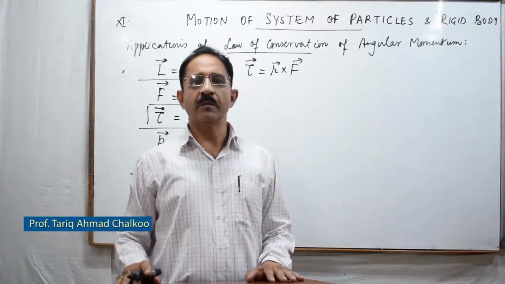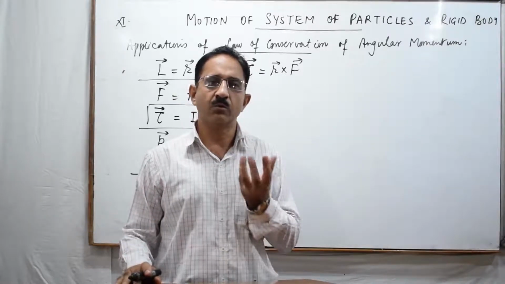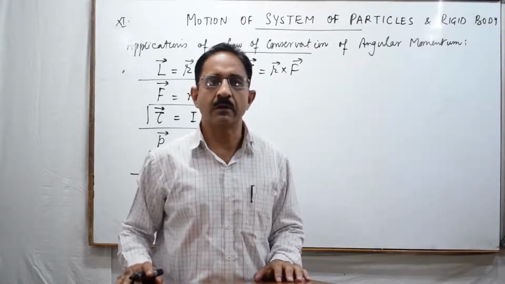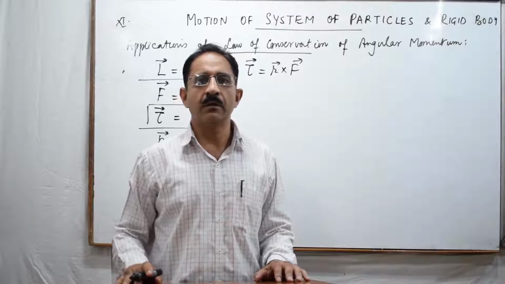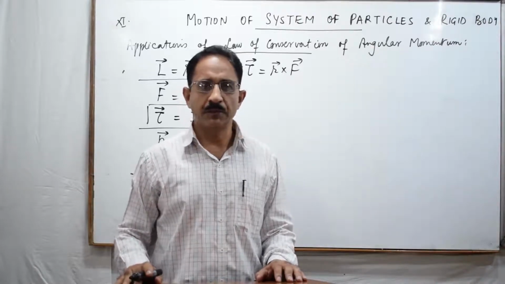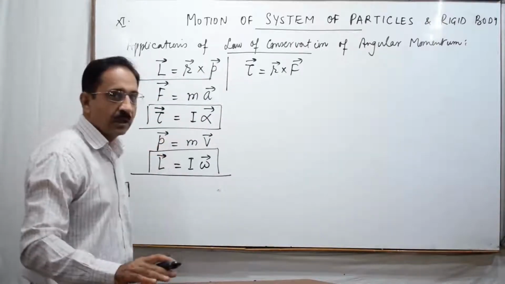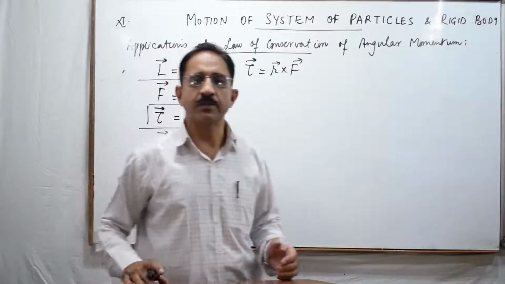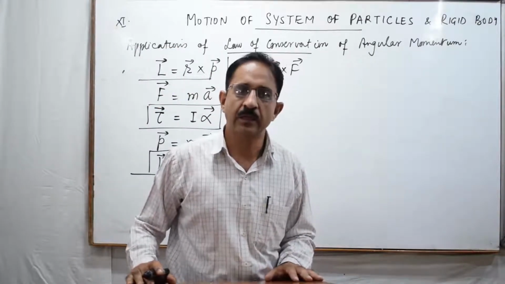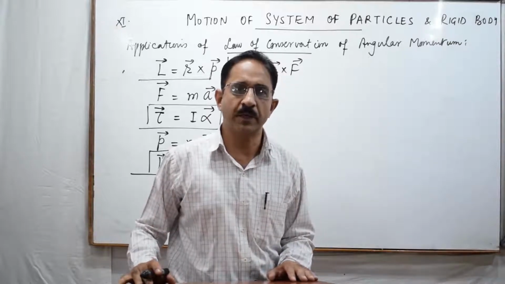Now the way linear momentum gives us a quantitative idea that how much of linear motion is possessed by a body, the angular momentum gives us a quantitative idea that what is the amount of rotational motion possessed by a body. The difference between the application of this equation and this equation is कि जो mass है, mass किसी object का किसी भी orientation में उसको रखने से बदलता नहीं है, लेकिन जो moment of inertia है वो एक axis of rotation पर depend करता है.